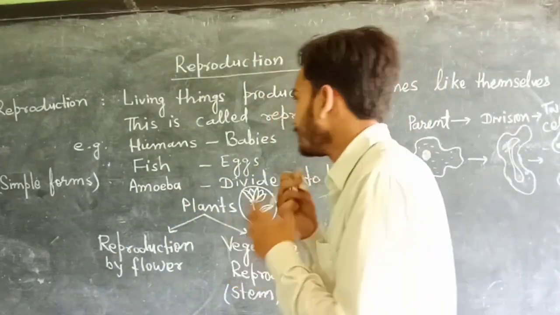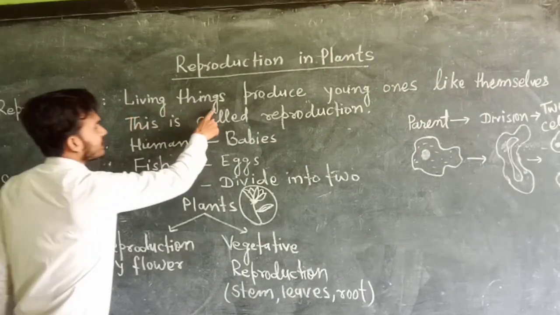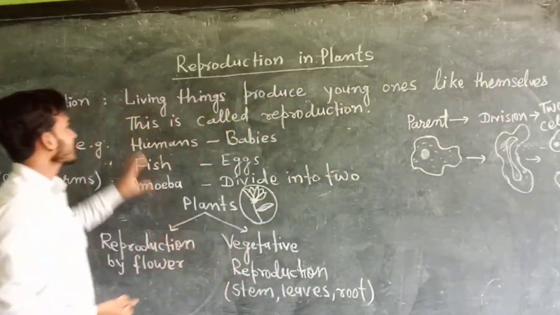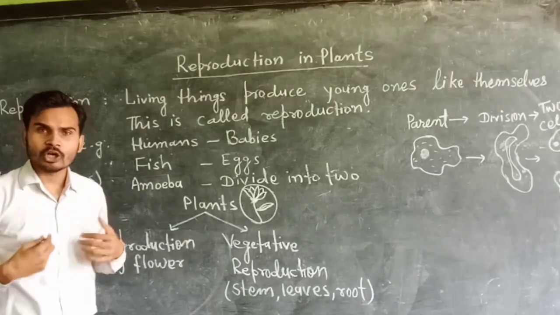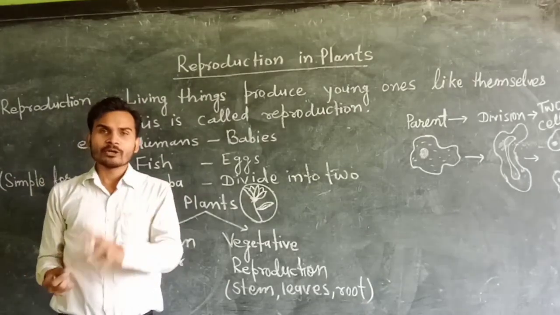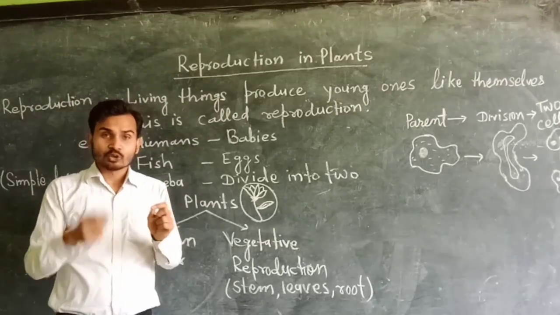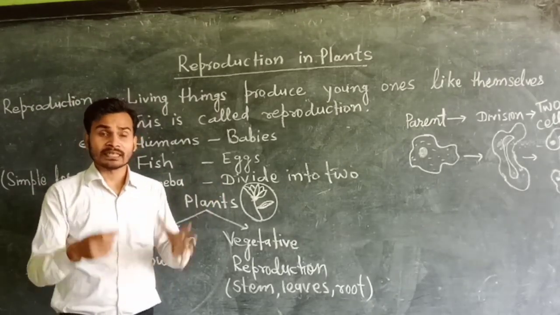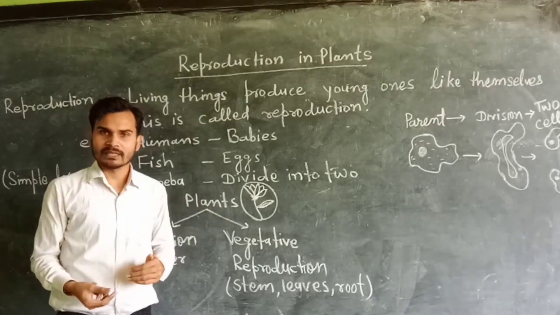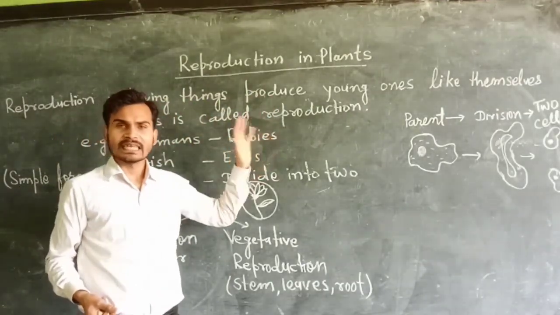Here I have defined the term reproduction. Living things produce young ones like themselves. This is called reproduction. It means all living things can make their own copy. What does making their own copy mean? Just like a mango plant: mango produces fruits and their seeds. Through the seed, new plants can germinate, and these new plants are exactly a copy of the previous plants. So it is a production of new ones. That is reproduction.